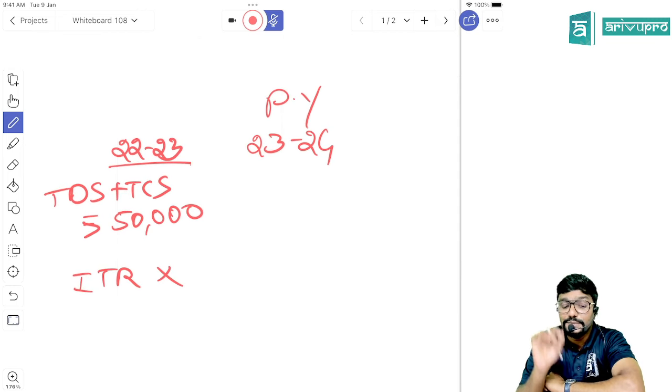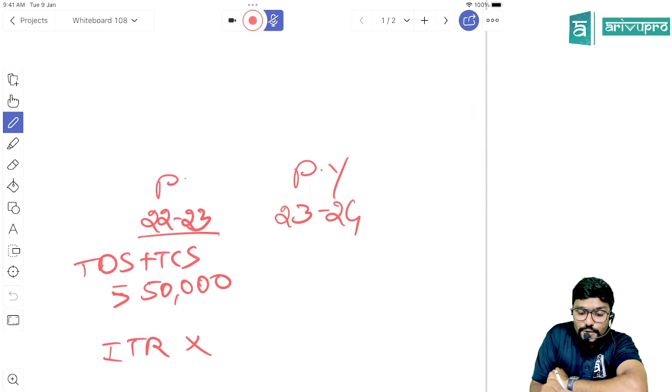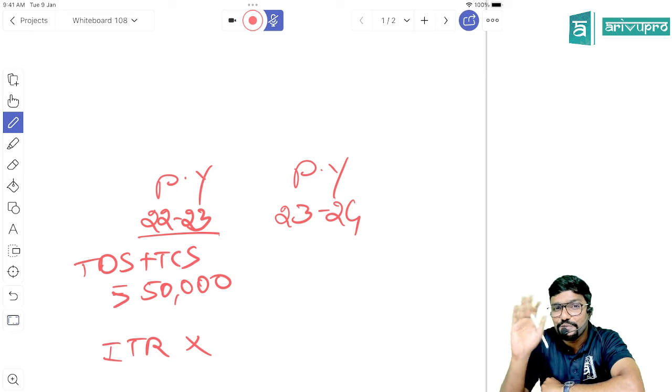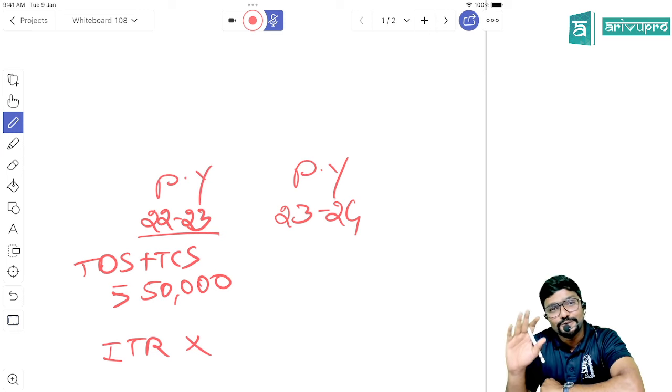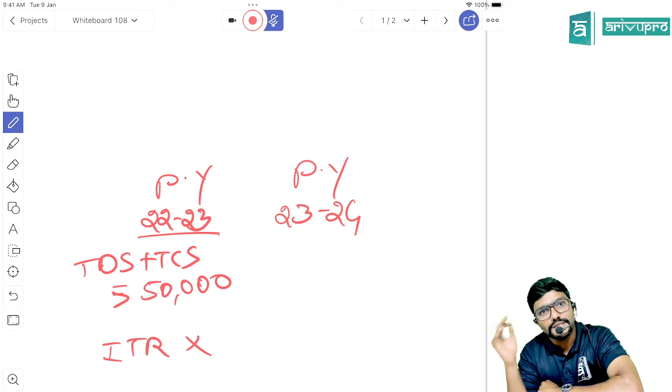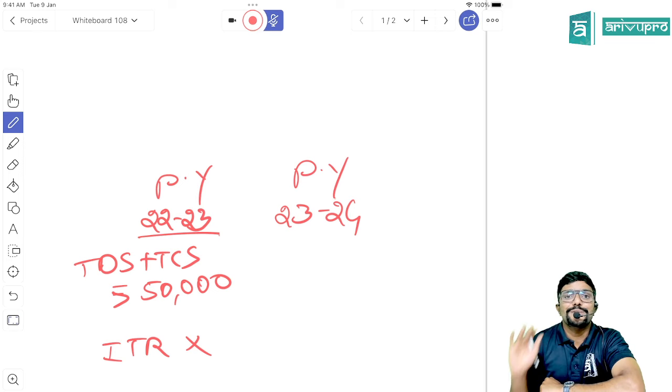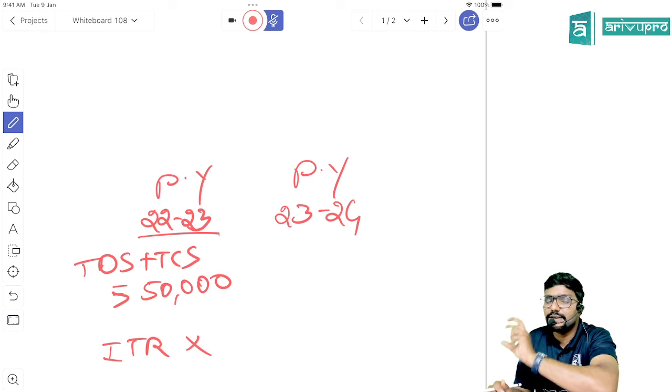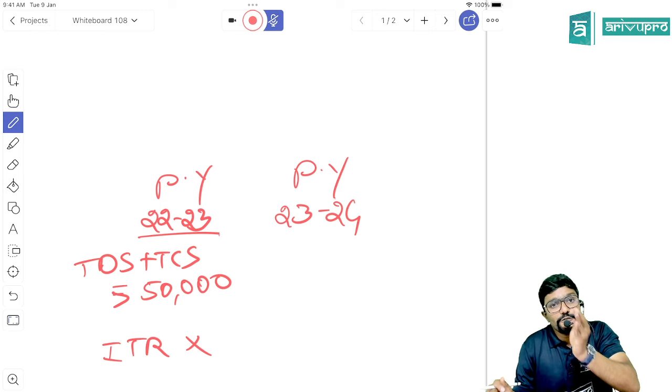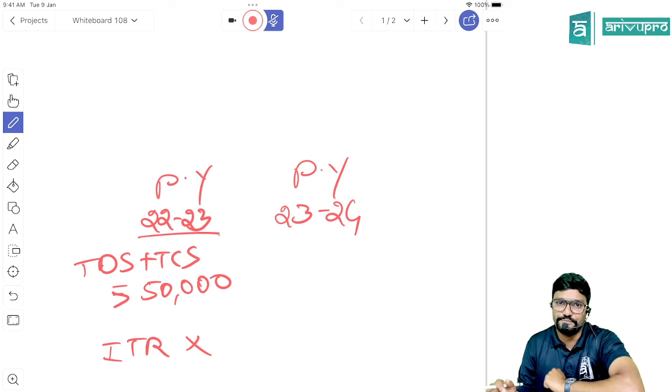Please be careful, for previous year 22-23, the assessment year would be 23-24. The due date might be something like 31st July. Just assume it is 31st July. Then in that case, only after 31st July can the payee or the buyer be treated as a specified person, because they have clearly mentioned that the due date to file the returns also has expired.